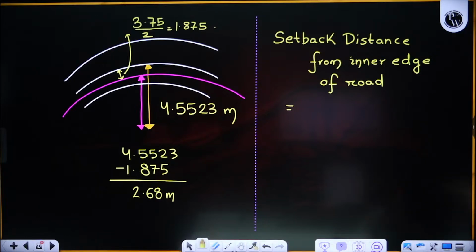If the question was to find the setback distance from the inner edge of the road, you will get 0.80. How?